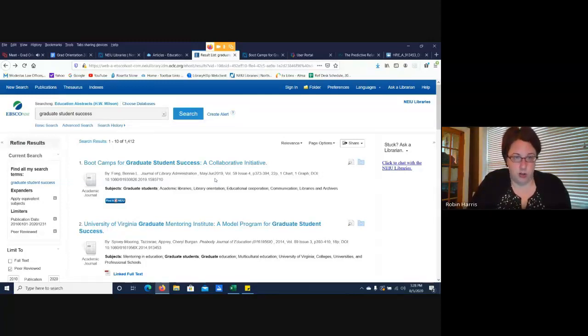The PDF is either already going to be there. You might have to click the Find It at NEIU button to get to it through another database, which is just an extra click or two. Or if we don't have it, you click Find It at NEIU, and you would go through WorldShare Interlibrary Loan to get the article within a day or two. You'll get an email with the link to the PDF. So that's just kind of an overview.